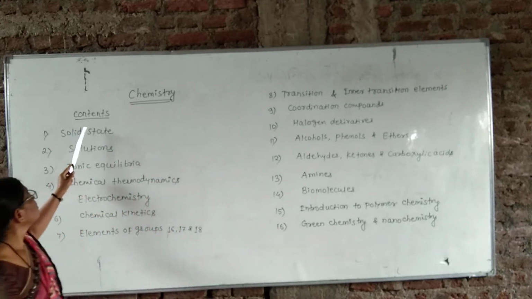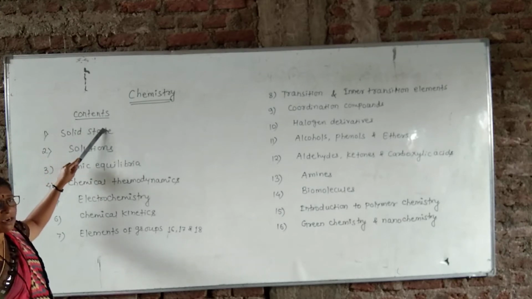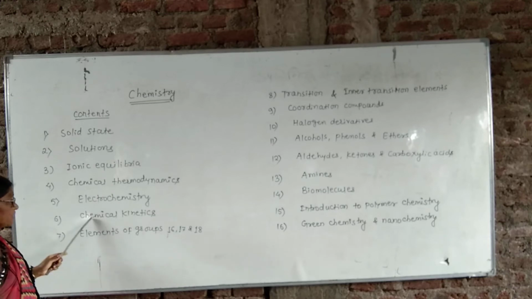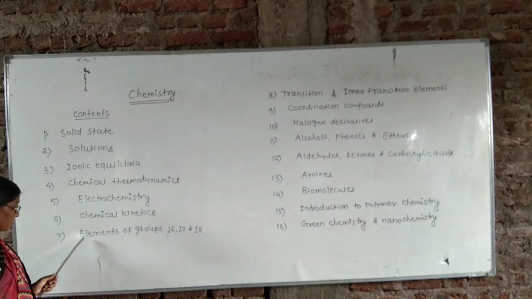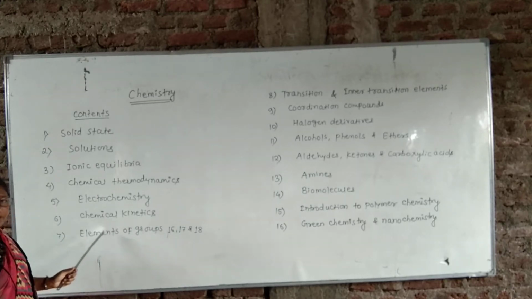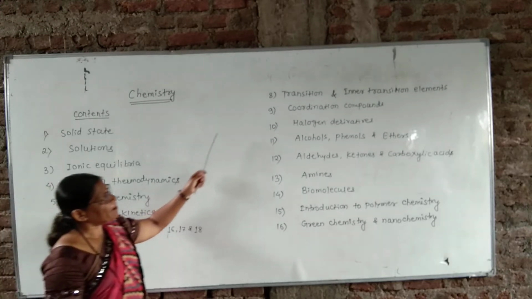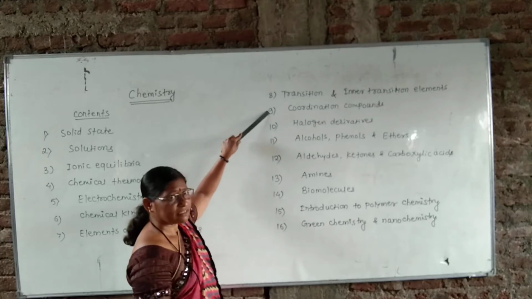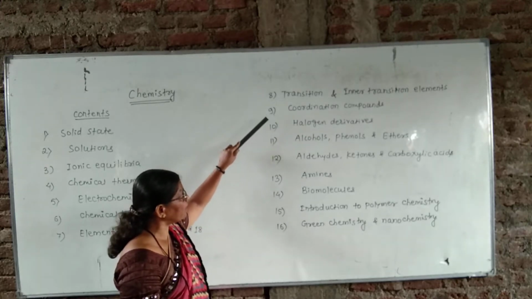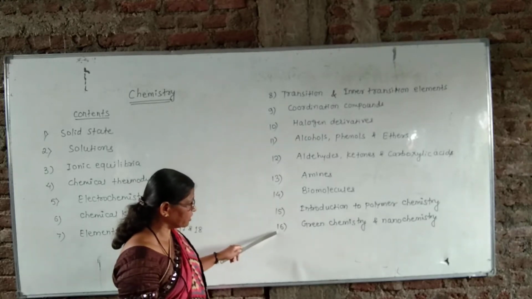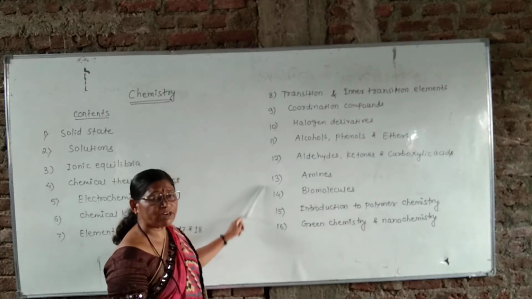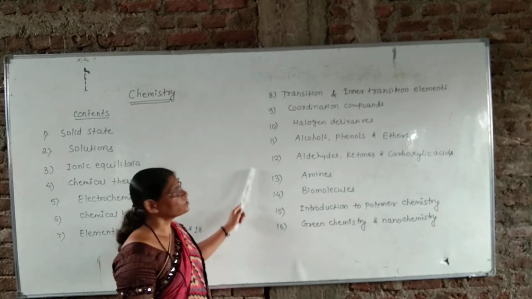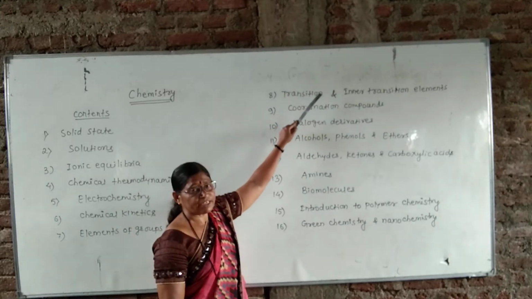First part is called physical chemistry and inorganic chemistry. First 6 chapters they are of physical chemistry, and chapter number 7 is of inorganic chemistry. And part second, first 2 chapters, that is chapter 8 and 9, they are of inorganic section, and from chapter 10 to 16 they are of purely organic section. Means this part of chemistry is called organic and inorganic chemistry.